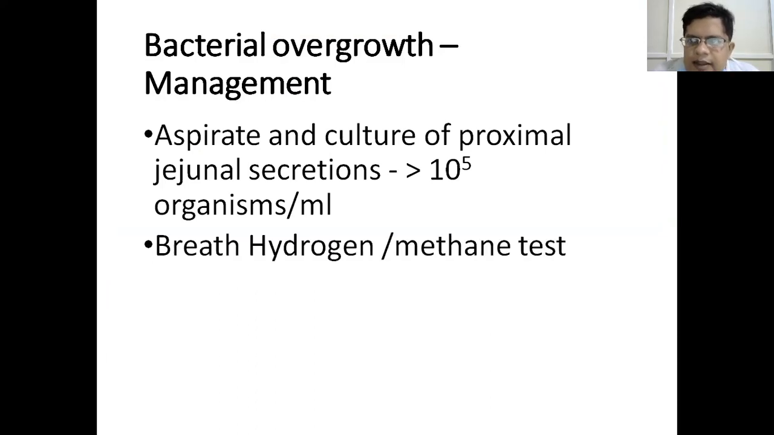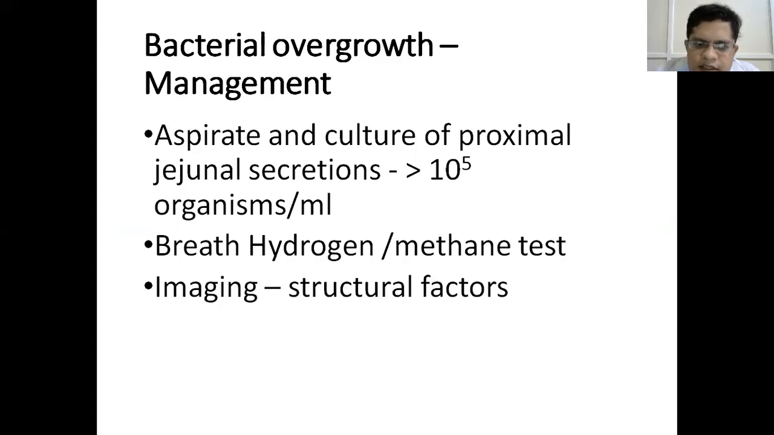A breath test may be done. A breath hydrogen or methane test can be done. By giving lactose or glucose, if the bacteria are able to ferment it, then the test is positive. But it is sometimes non-specific.